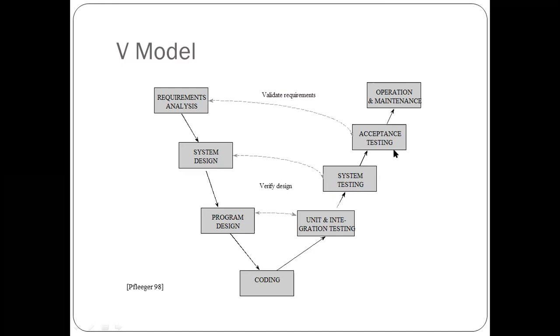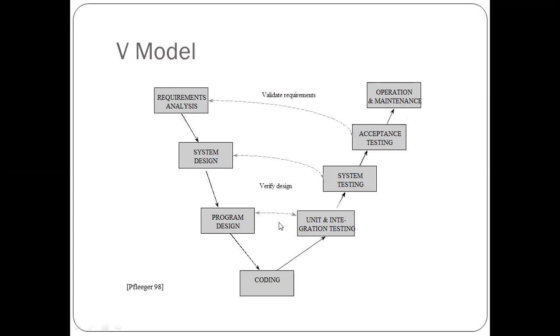And here you can see one more stage, acceptance testing. After testing the complete software, here we are validating. In the case of the waterfall model, we had the validation block. Here we are using another term, acceptance testing. So we will do acceptance testing, and after that, operation and maintenance. That was deployment in the waterfall model, but in this case we see operation and maintenance.